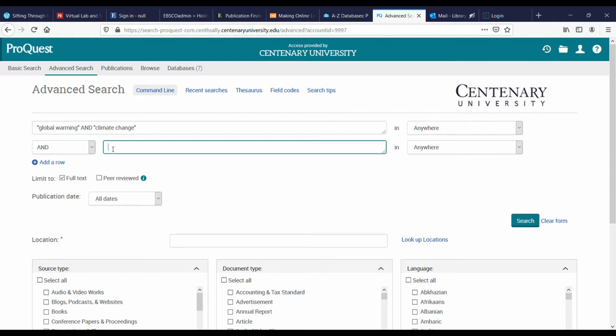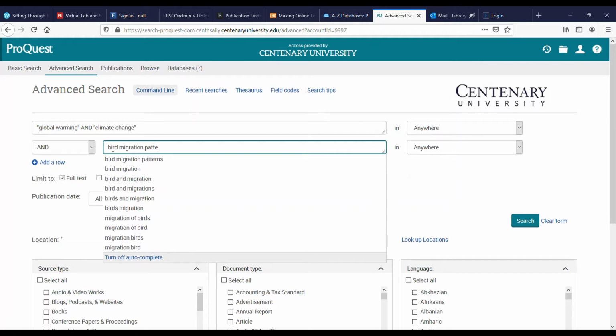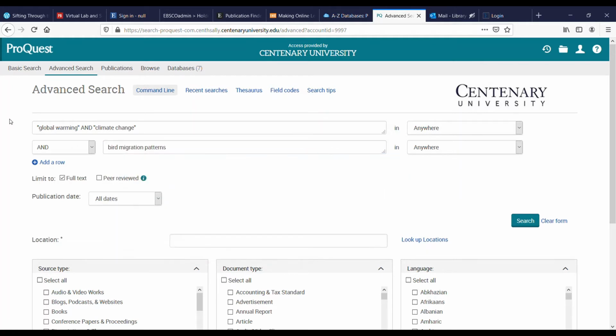Moving down to the second box, let's type in bird migration patterns. Notice that you have an option to add additional rows if you have more than 2 search concepts. By default, the full text limiter is checked. This means that the search will only return results for which the entire article, the full text, is immediately available. Let's run the search.